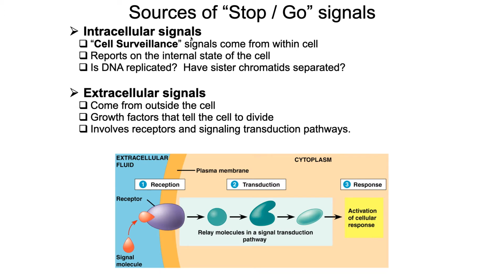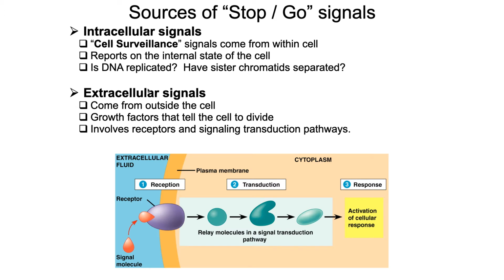Intracellular signals can also be called cell surveillance. Those are signals that come from within the cell. They report upon the internal state of the cell. Is DNA replicated? Have the sister chromatids separated? These are the sorts of events that these cell surveillance signals are going to be monitoring.